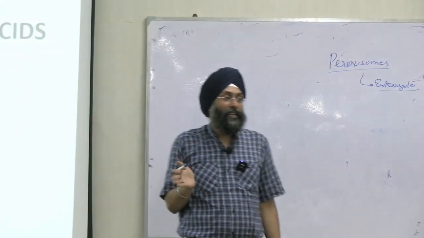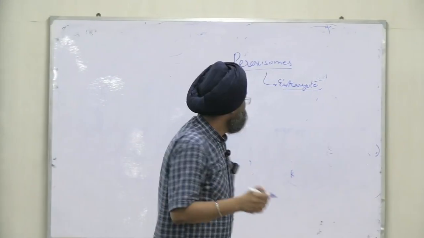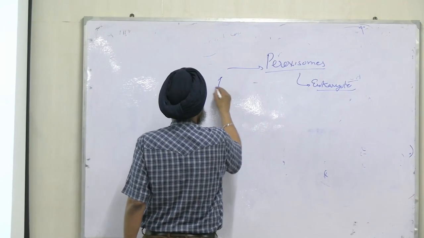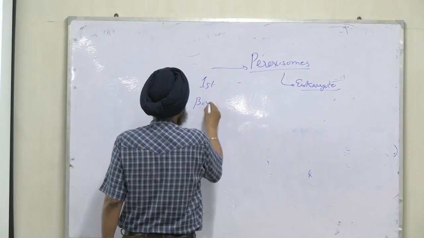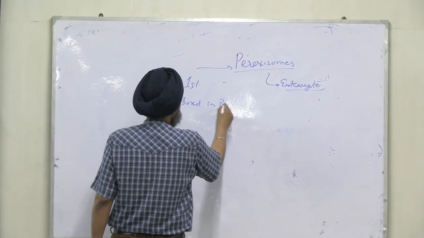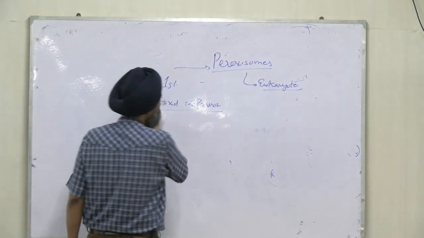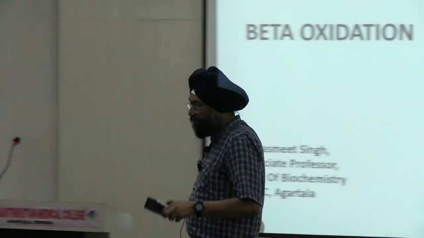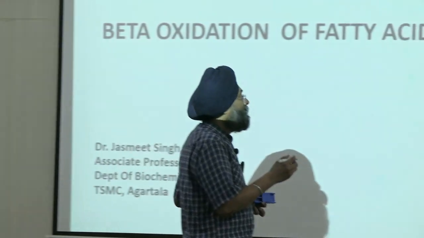So if a fatty acid has more than 20 carbons, then it is metabolized first via peroxisomes. Beta oxidation in peroxisomes is a bit different. How? Peroxisomes are organelles present in eukaryotic cells, and it occurs via a modified process in peroxisomes. How? I told you the 4 steps.